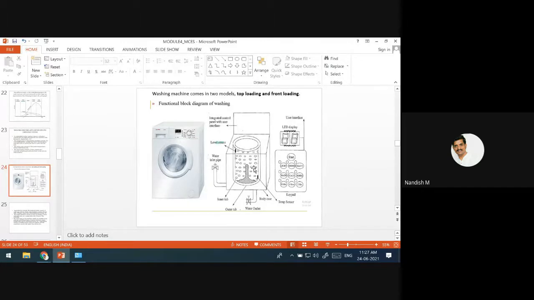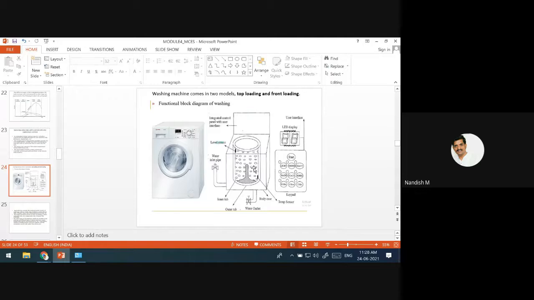During the spin stage itself, the water moves out through the number of holes that you have seen, and out from the outlet pipe. This mechanism is common in any washing machine. Some extra programs or functionality they may give, but whatever I have discussed is the minimum in all washing machines available in the market.